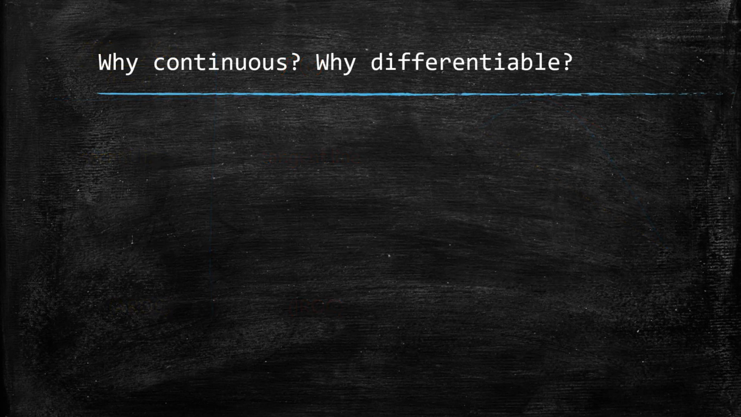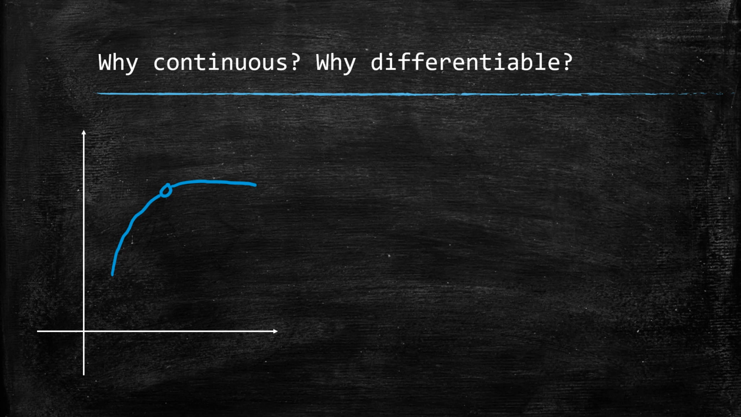So let's look a little more closely at why the conditions must be met for the mean value theorem to apply. So why continuous? Why must the function be continuous? Well, let's look at a situation where the function has a discontinuity at some point. Would the mean value theorem apply? So take this example here.